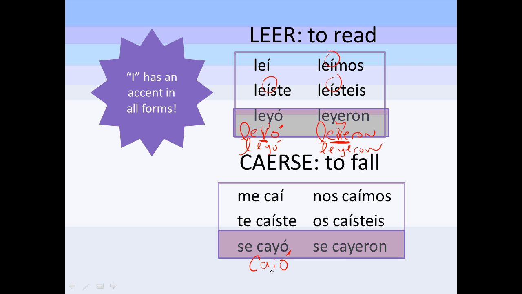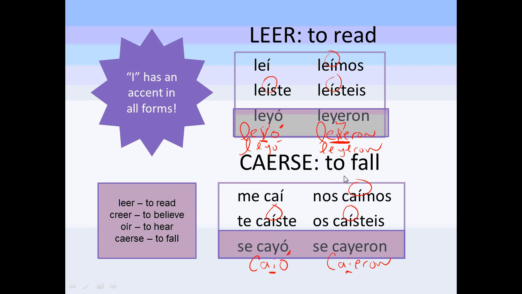Okay, here, 3 vowels in a row. So you change the I to a Y. Again, 3 vowels in a row. You don't have this on your sheet. It's just another example. And then accent marks over all the I's. Now we're going to get to construir in a second. So we have leer, creer, oírse, and caerse are the 4 verbs that change.